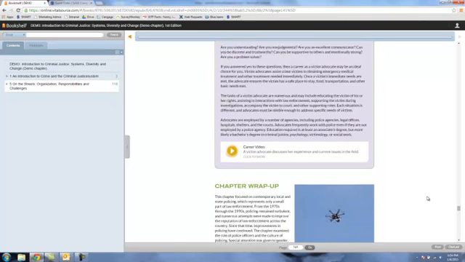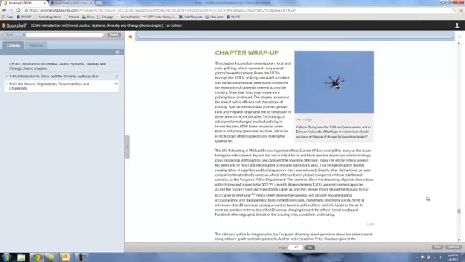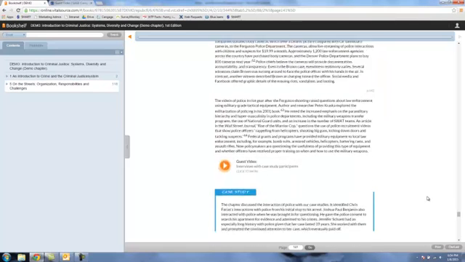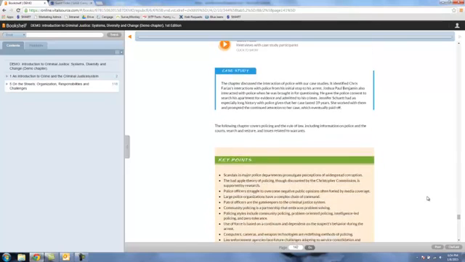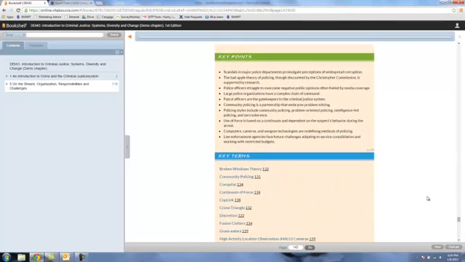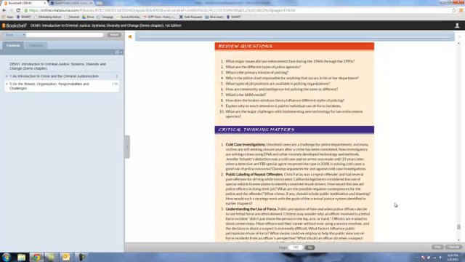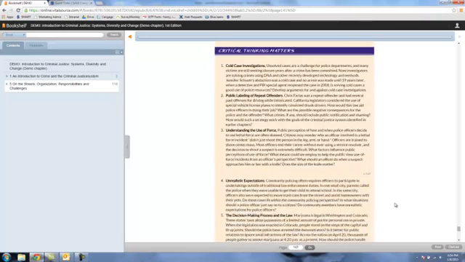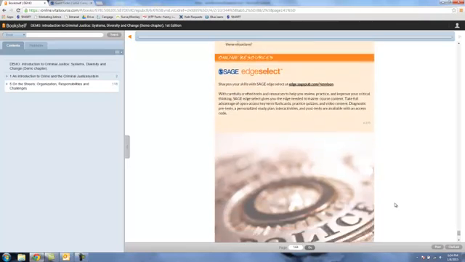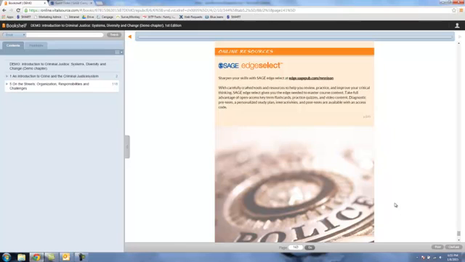The end of chapter material is available to students to use as a chapter review. Students see a wrap-up of the key points. On page 43, they can click on key terms and phrases to see the definition, and professors can use critical thinking matters as a group activity, a written assignment, or as fodder for classroom discussion. Additionally, at the end of the chapter, Sage Edge information directs students to the website.